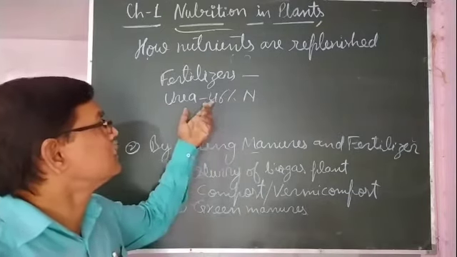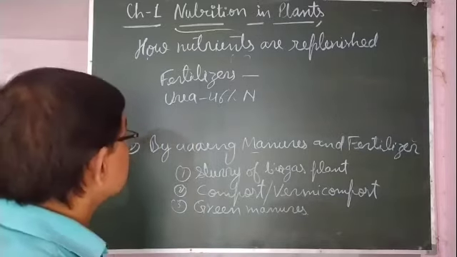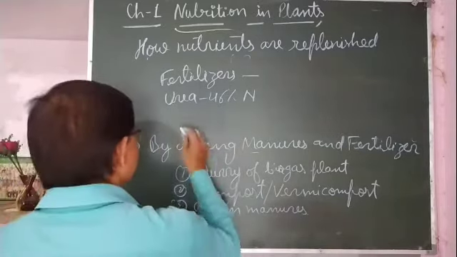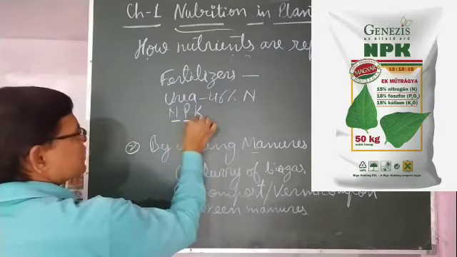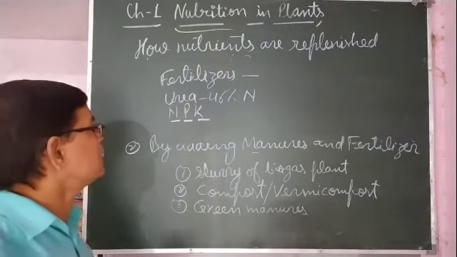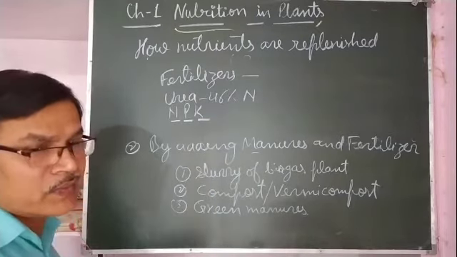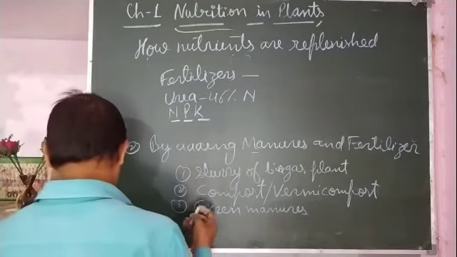That is used in the crop field for enriching the fertility of the soil. Then NPK has three components: nitrogen, phosphorus and potassium. They are very necessary for the growth of crop plants.